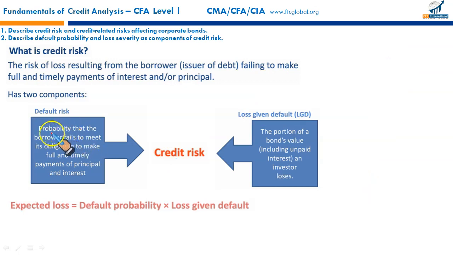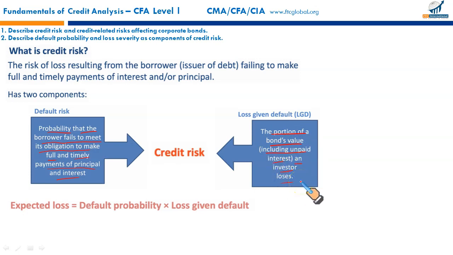Default risk is the probability that the borrower fails to meet its obligation to make full and timely payment of principal and interest. We just discussed that a little while ago. And if that default occurs, the portion of the bond's value, including unpaid interest, that we might lose as an investor.